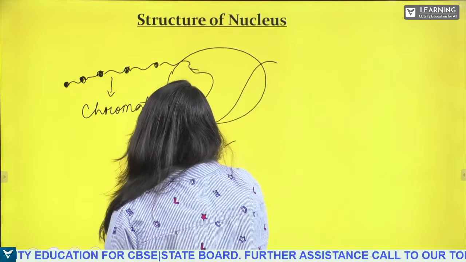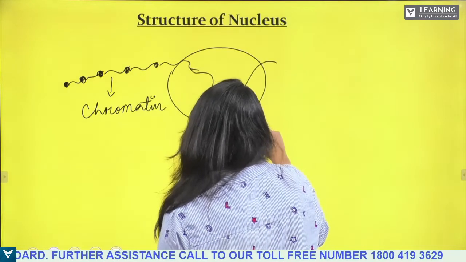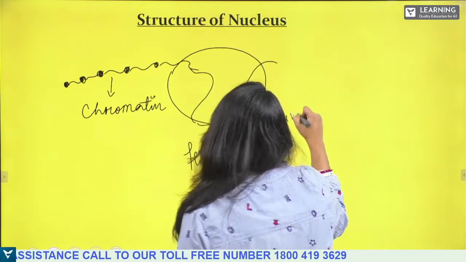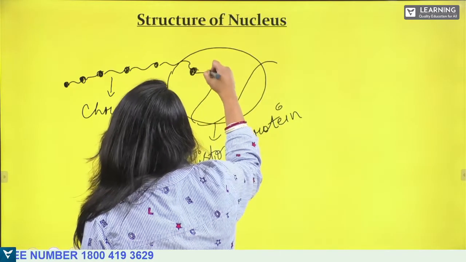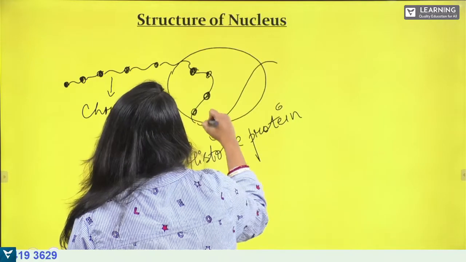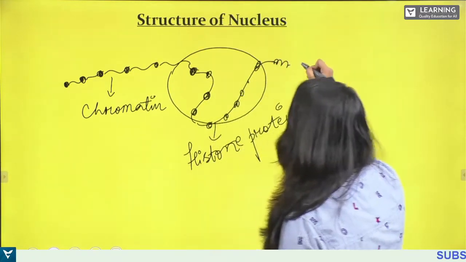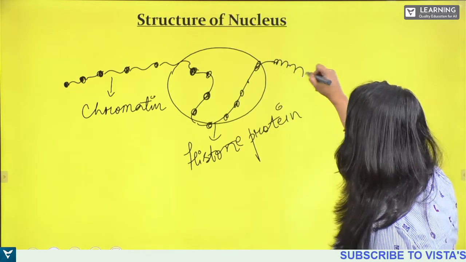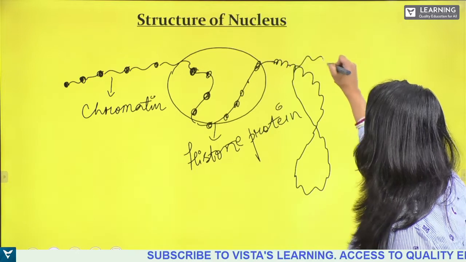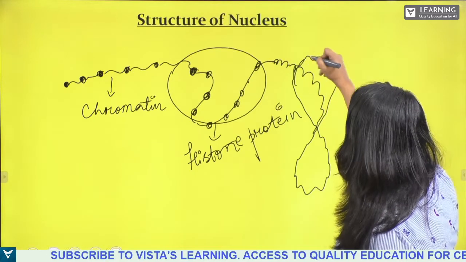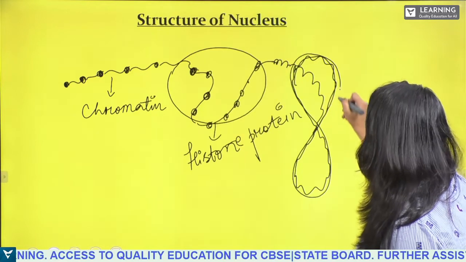The chromatin fibers tangle over the histone proteins, and with the help of that, they form a structure which is called the chromosome.